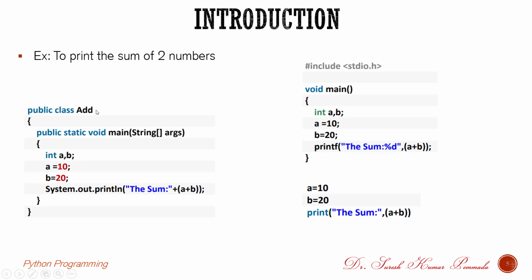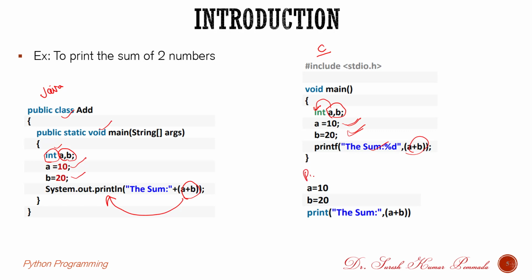For example, let me take another example to print the sum of two numbers. In the case of Java, we need to define the class, and we need to write the main function, and you need to take two variables. After taking these two variables, you need to declare the data type and initialize the values, and you need to sum and print using System.out.println. Coming to the C programming language, we need to declare the data type and initialize those values and print the sum in this way.